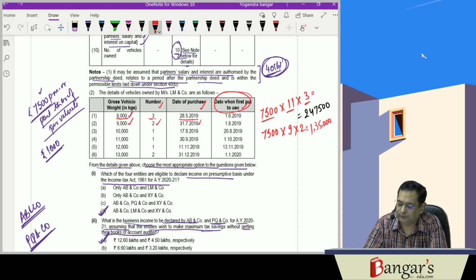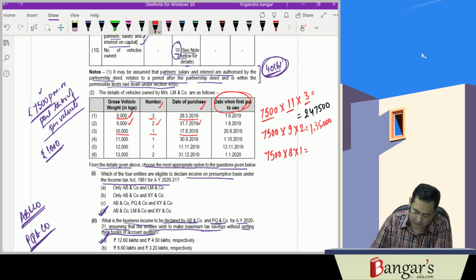Then next, the gross weight of vehicle is 10,000 kgs. 1 vehicle is there and it has been purchased on 17th of August. 7,500 into 8 months into 1 vehicle, that is 60,000 rupees.